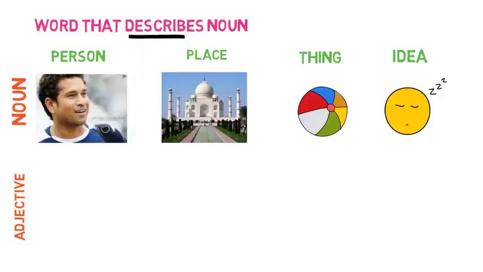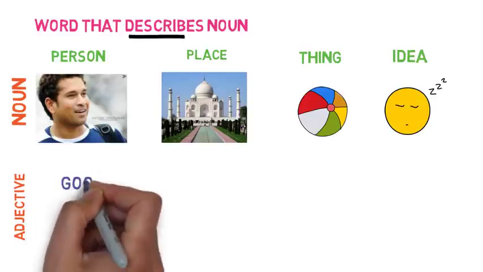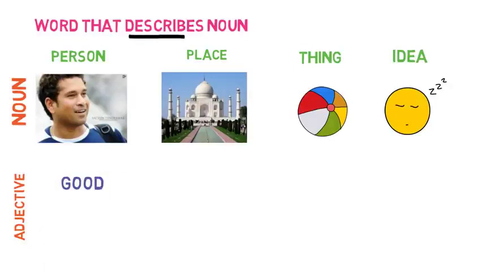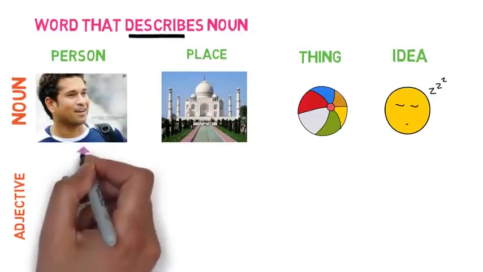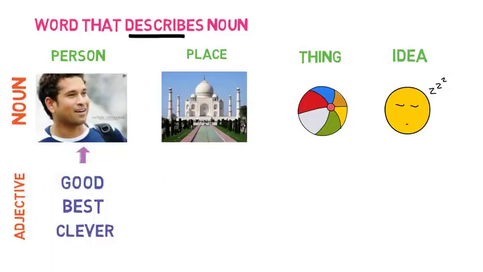For example, in the case of Sachin, what are the things or qualities that you think about Sachin Tendulkar? If I say Sachin is a good person, or Sachin is the best cricketer, or Sachin is a clever batsman, then good, best and clever are the things that describe Sachin as a person.